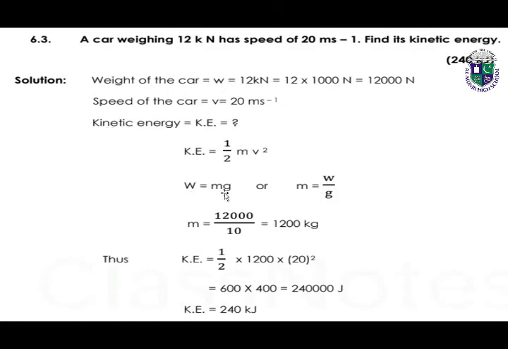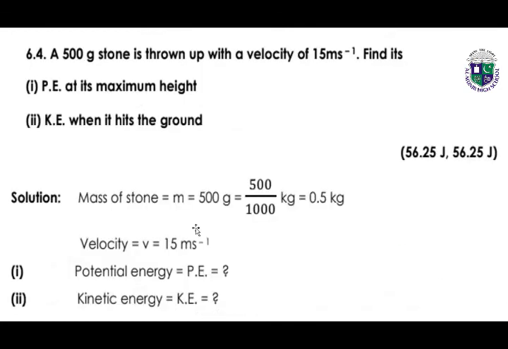We know weight is always equal to mg, or m is equal to w over g. So m is equal to 12,000 over 10, so it is 1,200 kilograms. So to find the kinetic energy, half into 1200 into 20 whole square. By calculating it, we get the kinetic energy, which is 240 kilojoules.